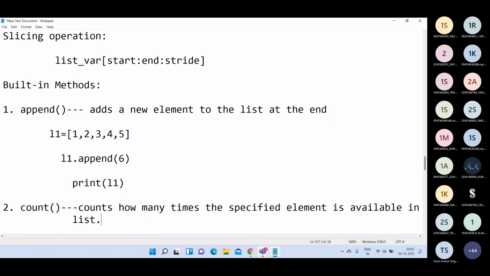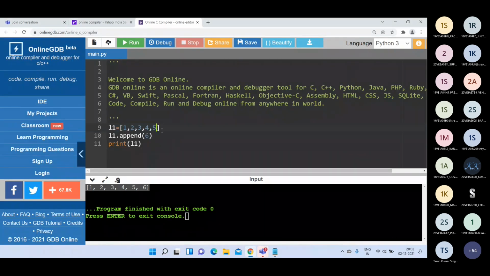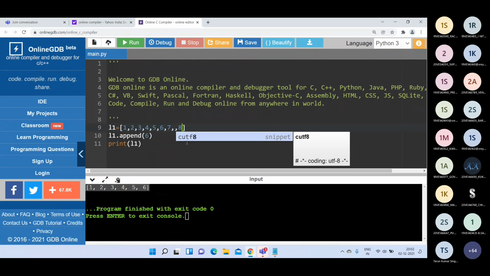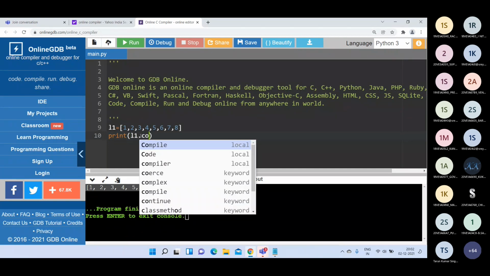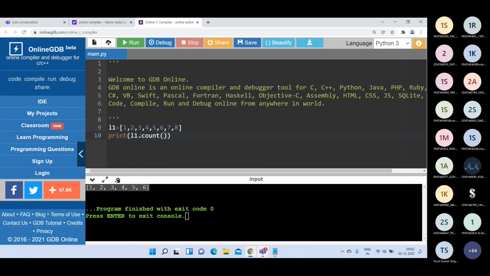For example here, let me see this 5 6 7 8, and if I write the statement like this, print l1 dot count of 4.